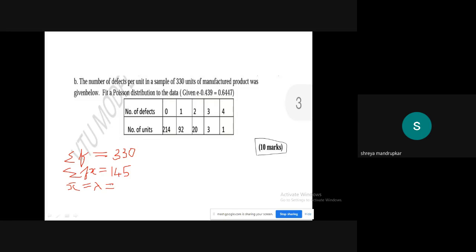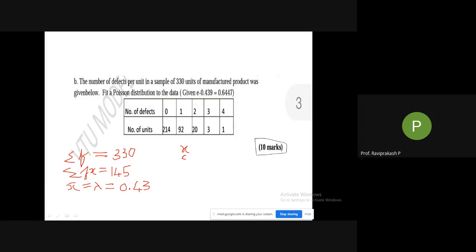Sir, it's 0.43. Lambda, sir, 0.43. Okay, everyone is getting 0.43. That means it should be correct. Then you can tell me the answers later on, N into P of X.